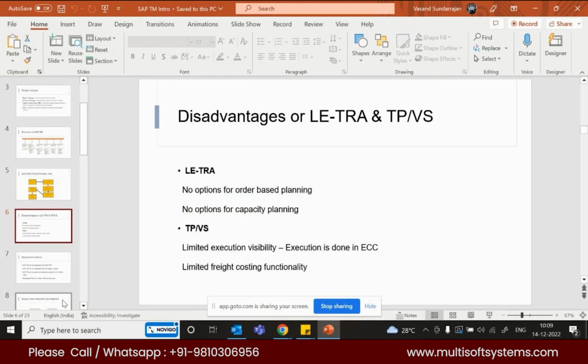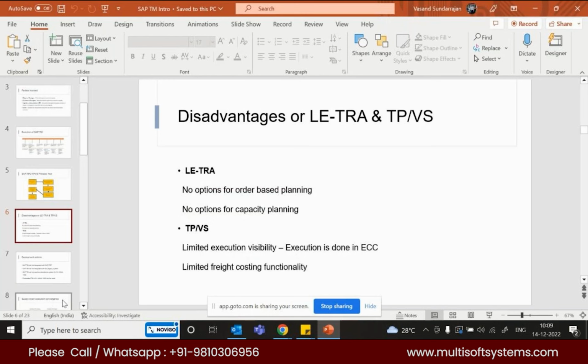The first one, no option for order plan based planning. When a purchase order is generated, we cannot produce the shipment document in LETRA, right? But is the same thing available, has the issue been solved in SAP TM? Yeah, that is what I'm coming to say.